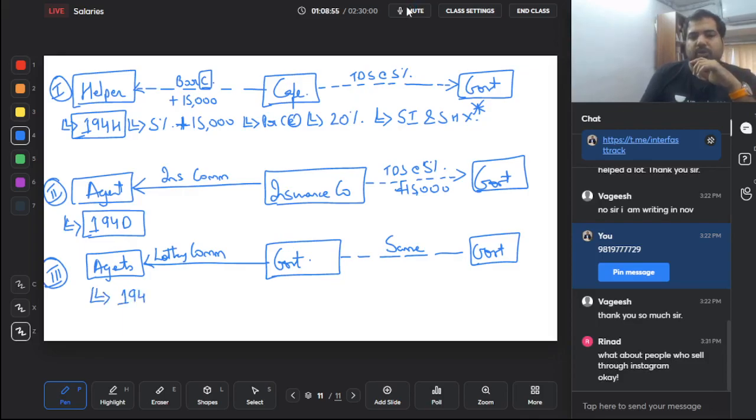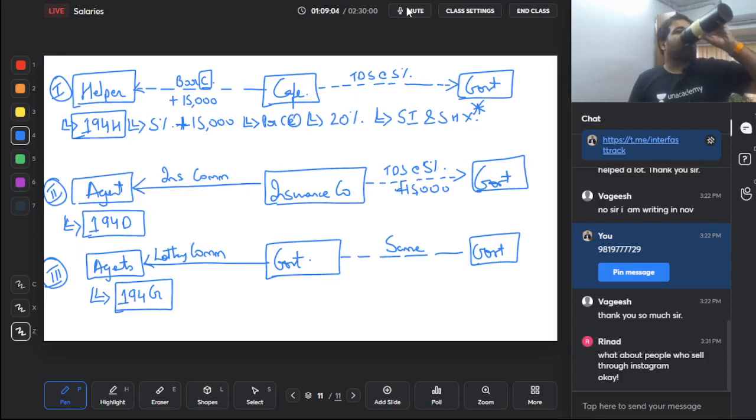The section is section 194G. G for gambling. This is section 194G, G is for gambling.